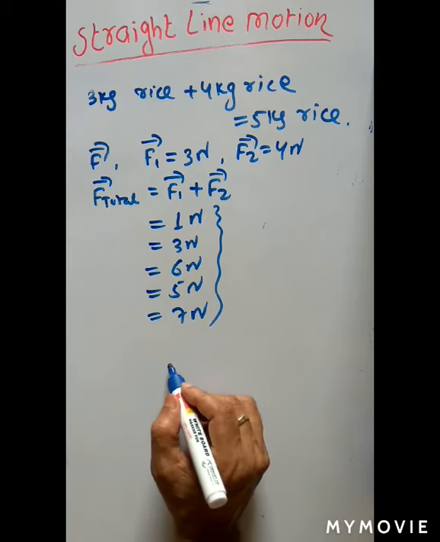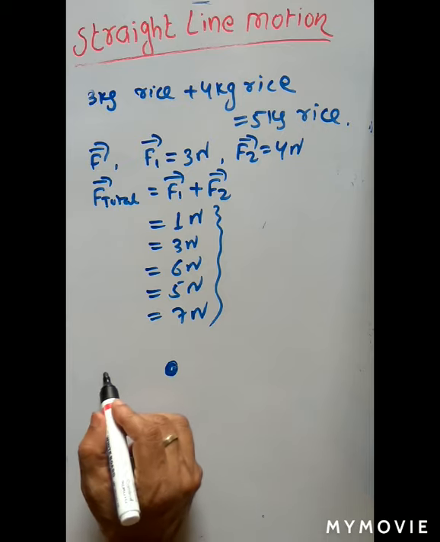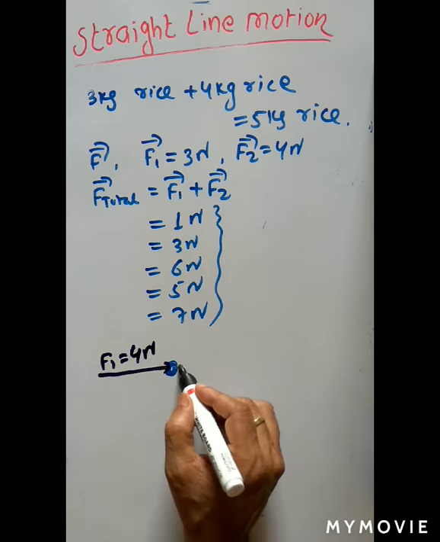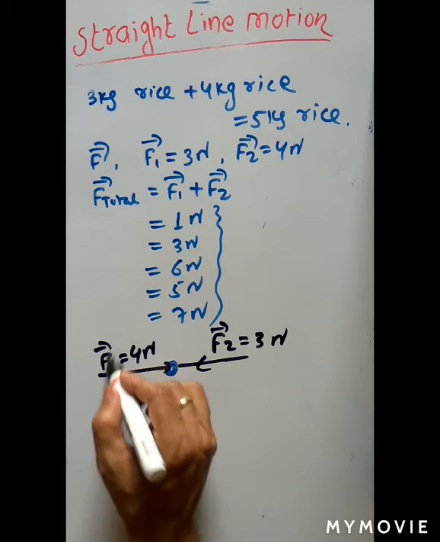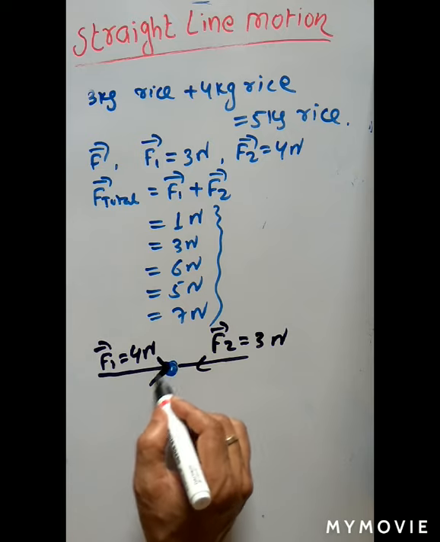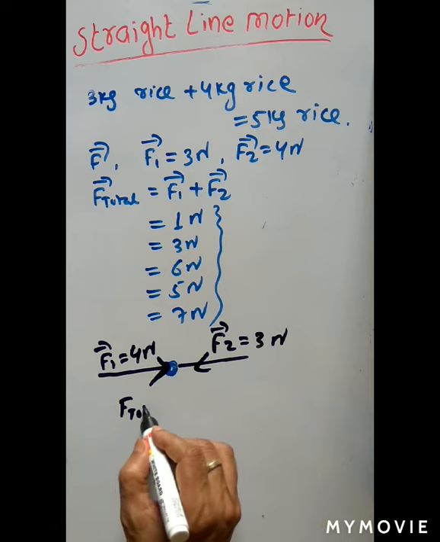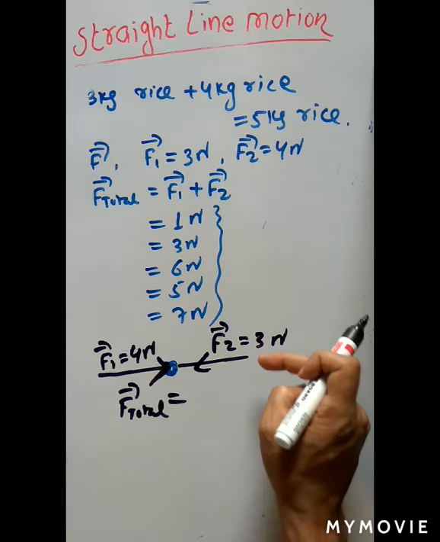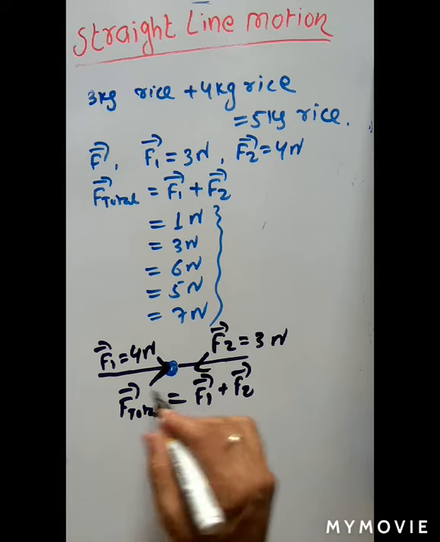How? You see the example. Suppose this is a body. On this body, two forces are acting. Suppose this is F1 force whose magnitude is 4 Newton. This is another force whose magnitude is 3 Newton. Okay, see the direction of the first force. F1 is towards right, F2 is towards left. So if anybody asks what is the total force acting on this body, what is your answer? You have to write F1 plus F2 because you are adding these two forces.